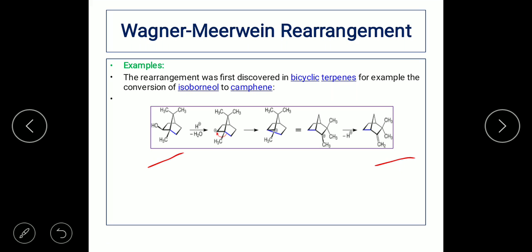So this is how a Wagner-Meerwein rearrangement takes place, that is, alcohol changing to the olefin. There are many more examples wherein there is a halide also, so even that can come under the Wagner-Meerwein rearrangement. But here, in place of hydroxyl, there will be an additional Cl minus which is going to take up. Those examples we will see in the later slides. So this is another example for the Wagner-Meerwein rearrangement.